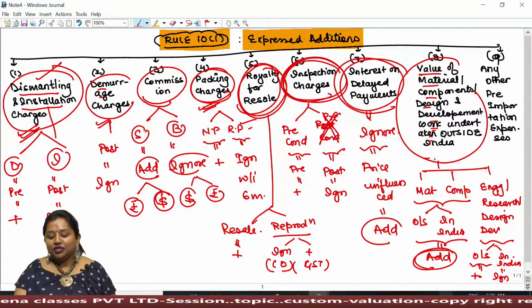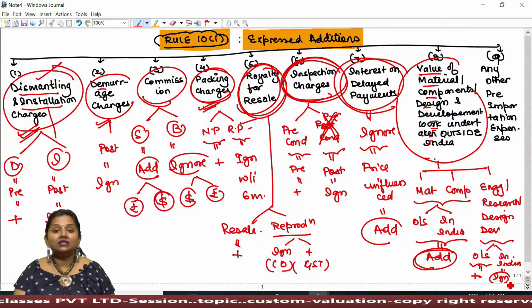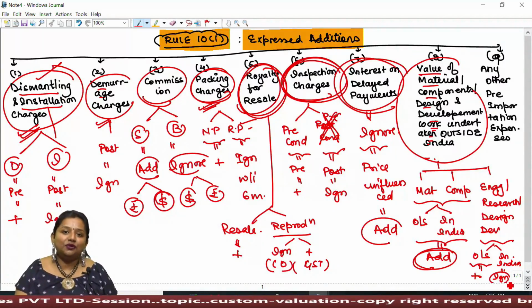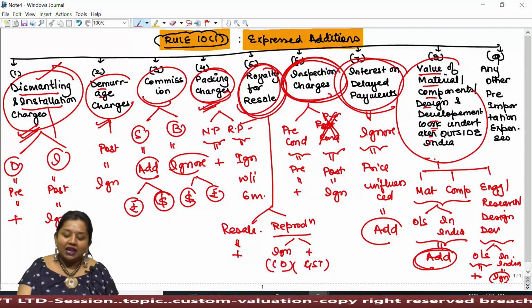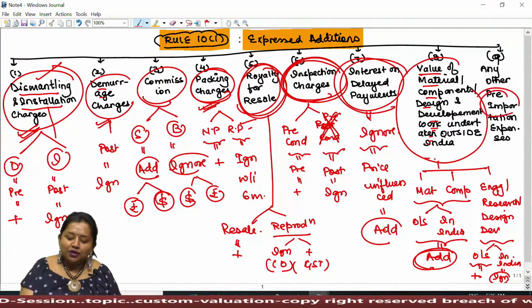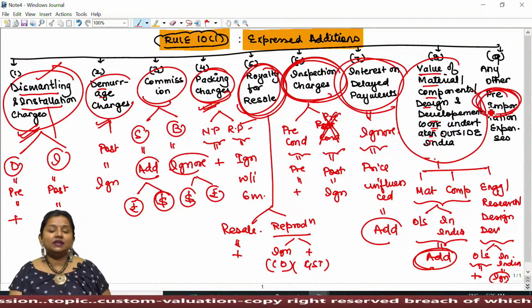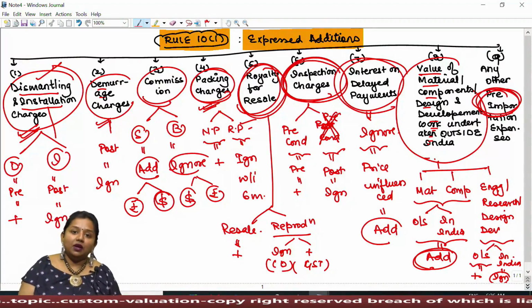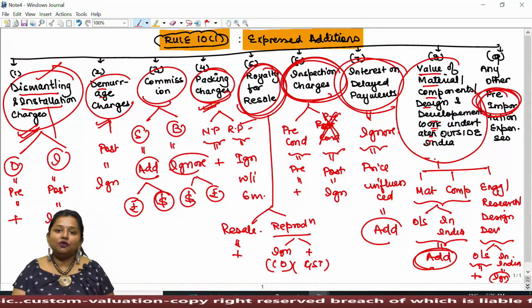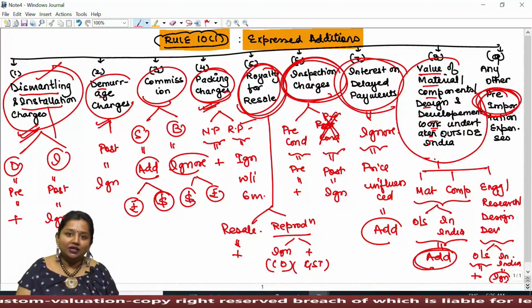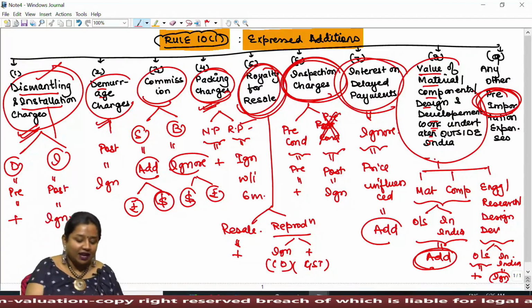And in case of engineering work undertaken in India, we are not considering it because of encouraging more research work in India. And lastly, it says any other pre-importation expense, any other expense incurred by importer and supplied to exporter for its consumption in goods to be imported in India, then such cost shall also be added thereupon.